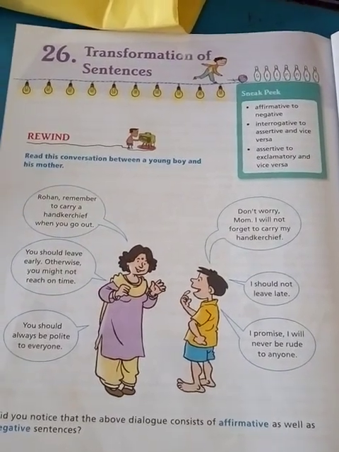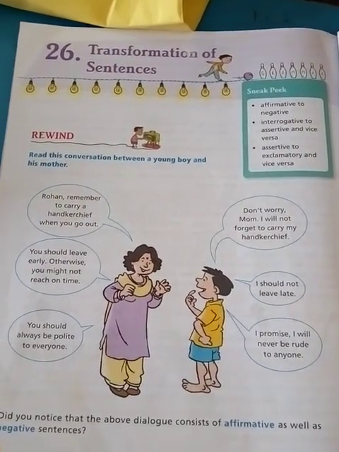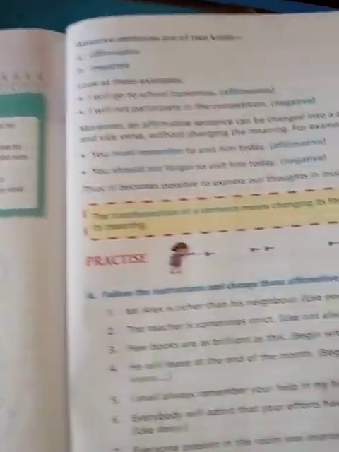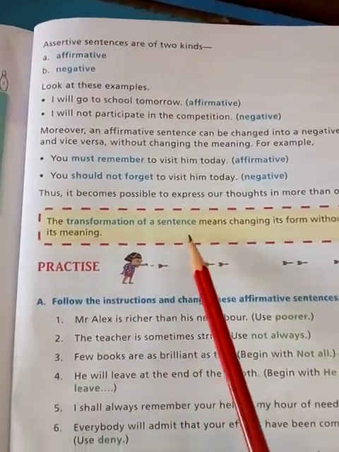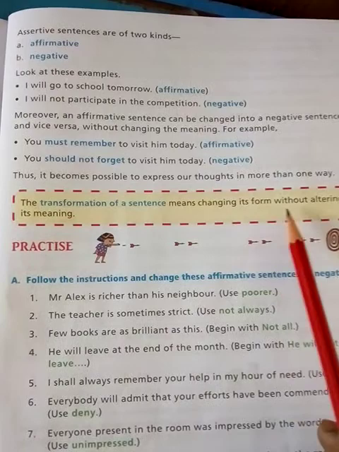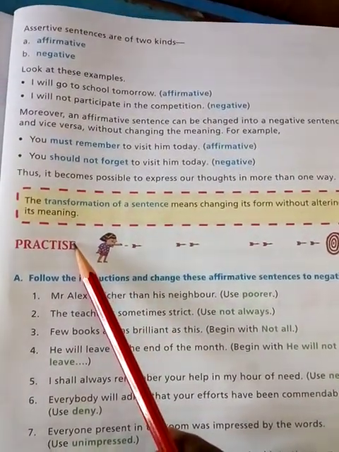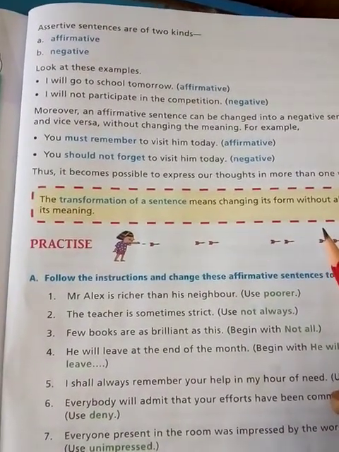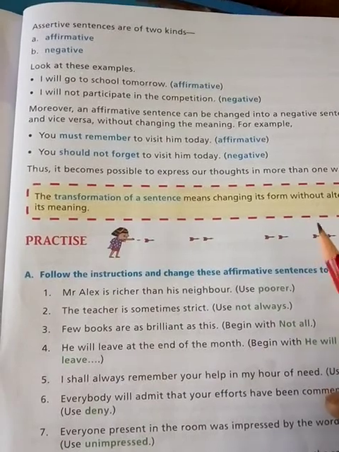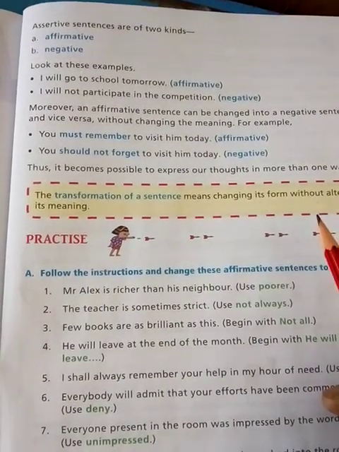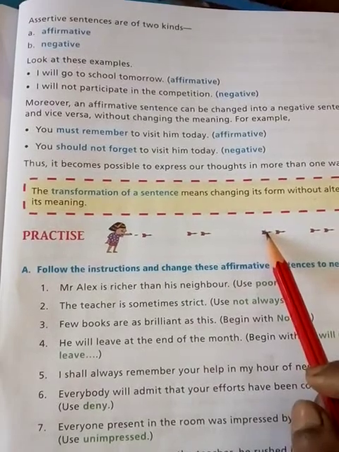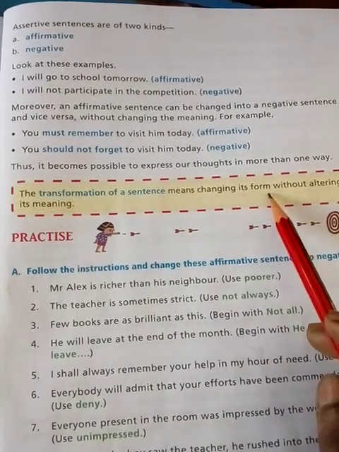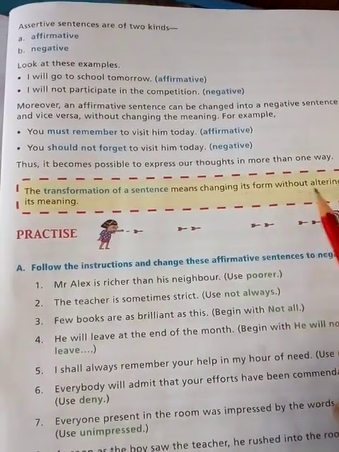Before that, let's see once more the definition of transformation of sentence. According to this book, the transformation of a sentence means changing its form without altering its meaning. When we transfer a sentence, the meaning of transfer is to change. When we change a sentence from affirmative to negative, its form is changed. We just change its form without changing its meaning.